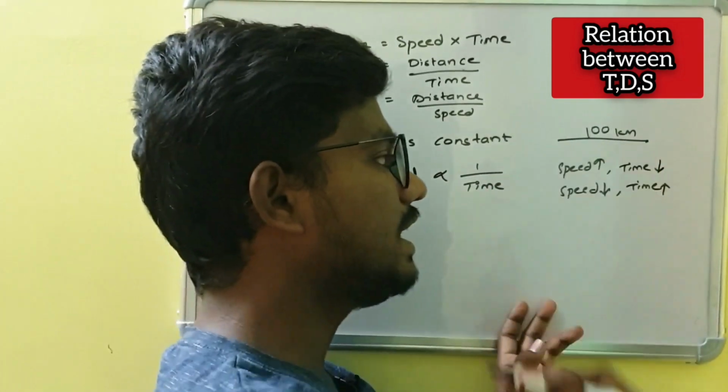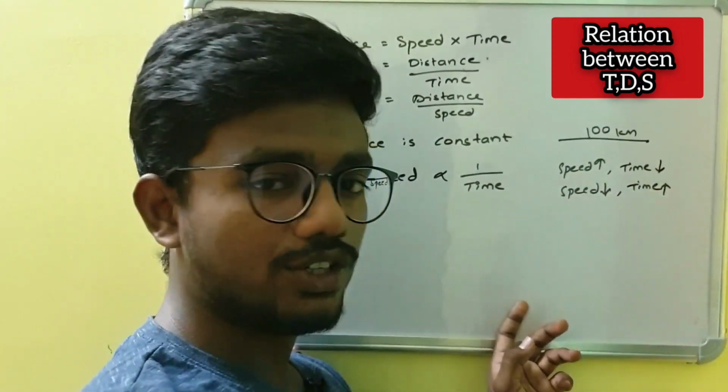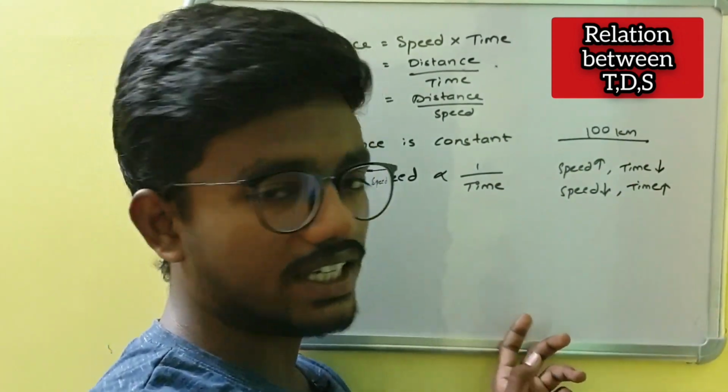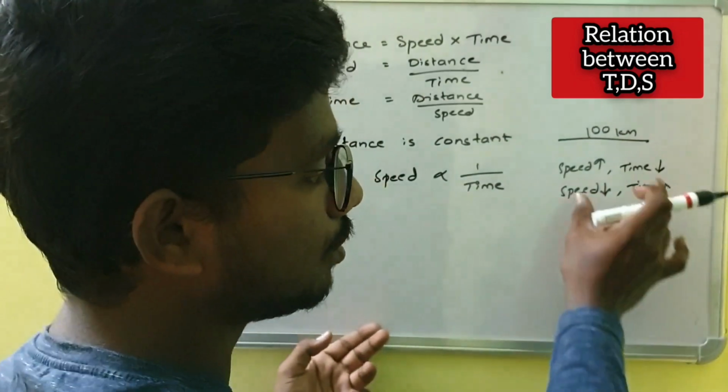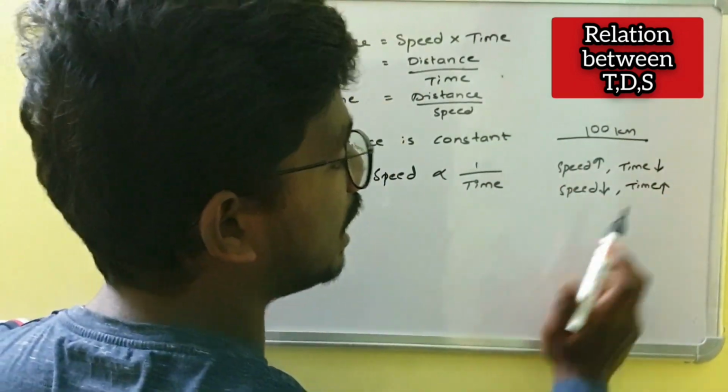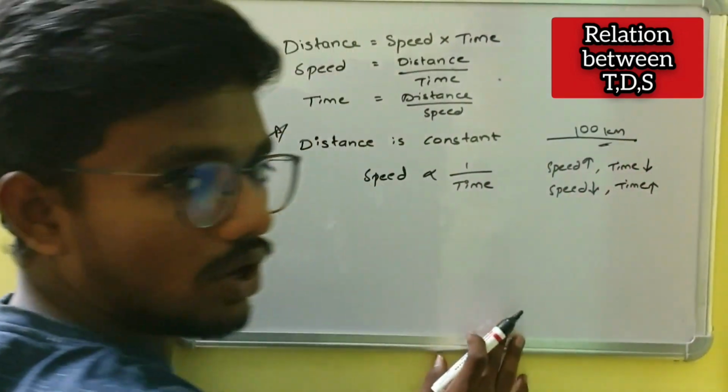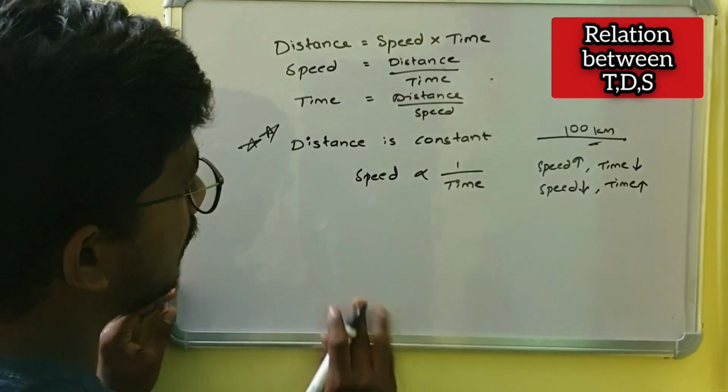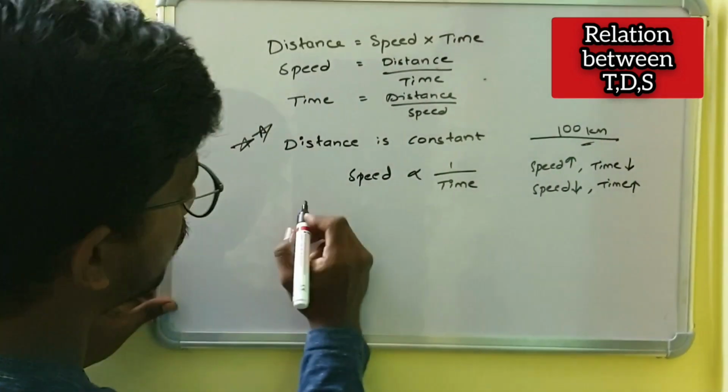See, 100 is greater than 50. So if my speed is greater, then time is reduced. If my speed is decreased, then time is increased. So these two are inversely proportional if distance is constant. Okay. Later, what if speed is constant?